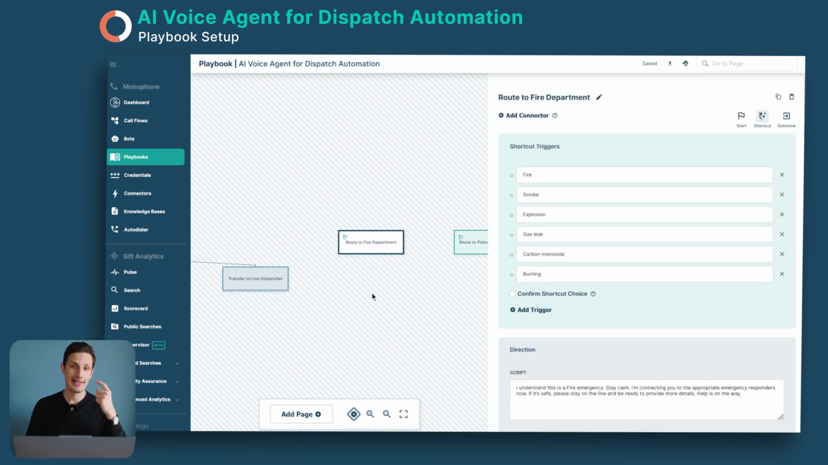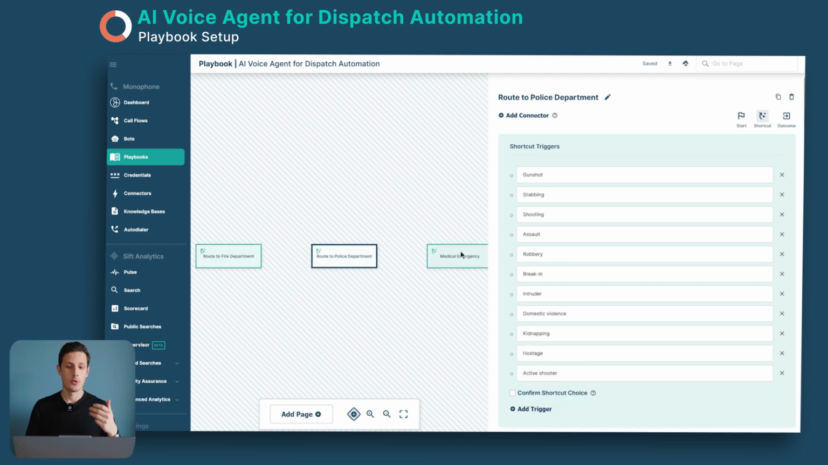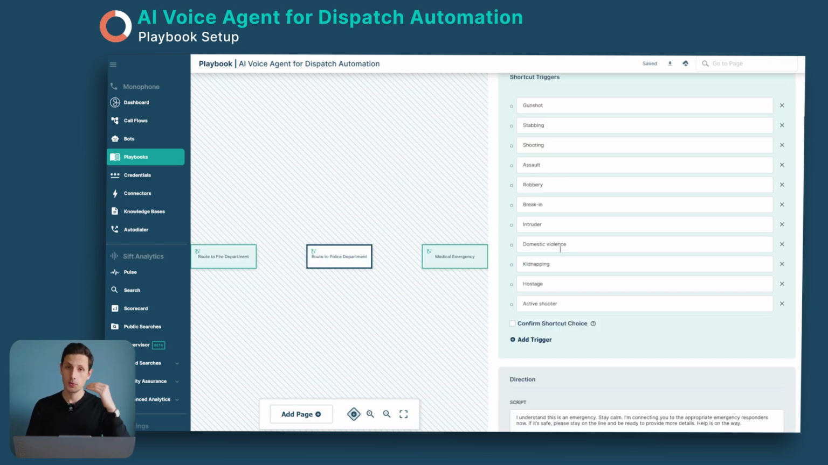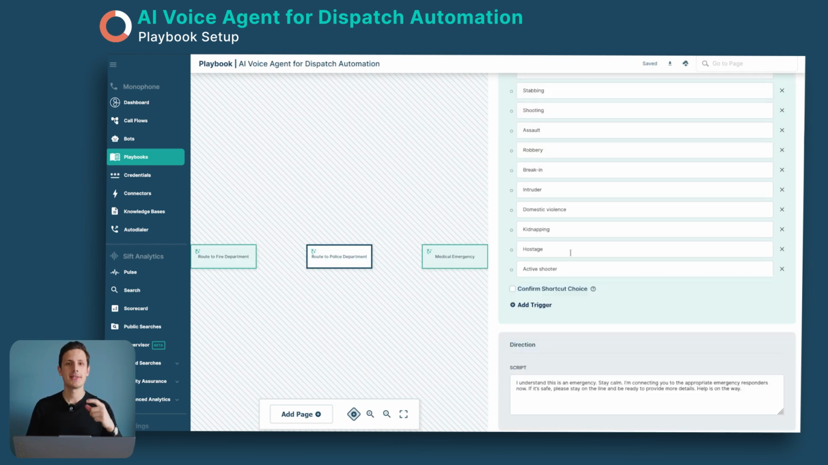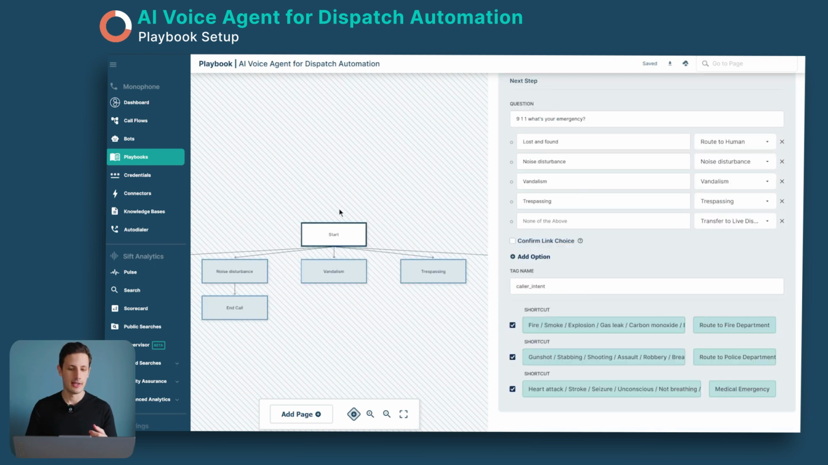Now these are listening to specific keywords, like for this guy, this is running to a fire department. So fire, smoke, explosion, gas leak, or police, gunshot, stabbing, shooting. So here we have put in keywords that are going to trigger this route, or it's going to then transfer the caller out to a live dispatcher. And then you can see here inside our normal routes, these shortcuts are enabled.